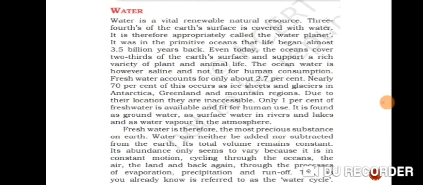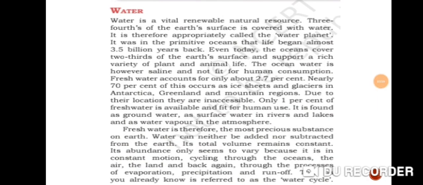Now next we come to water. Water, water everywhere. See, water is a vital, renewable natural resource. Vital means important. Earth is called the water planet. Earth is also called the blue planet because 3/4 of its surface is covered with water. In the first video I already said, remember, 30% is land and 70% is water.